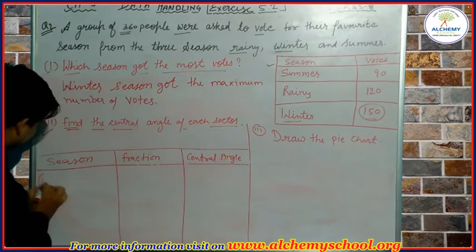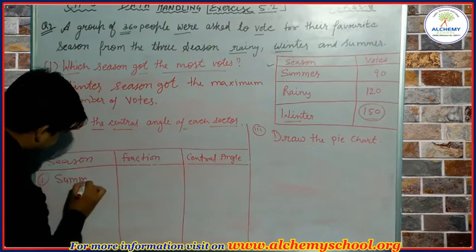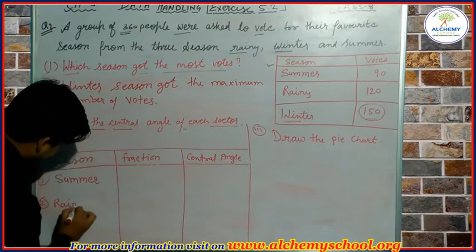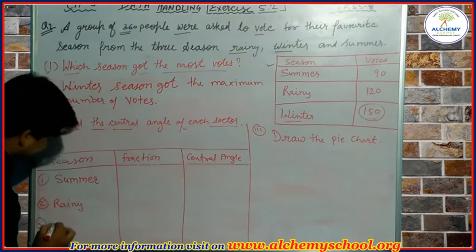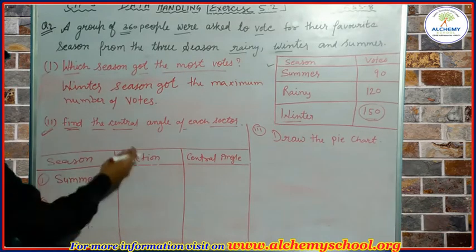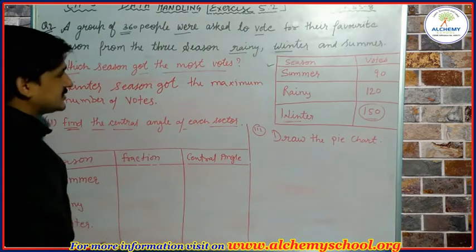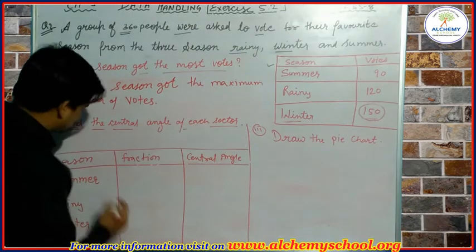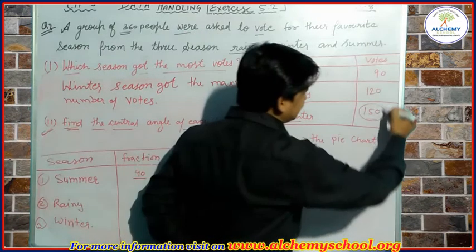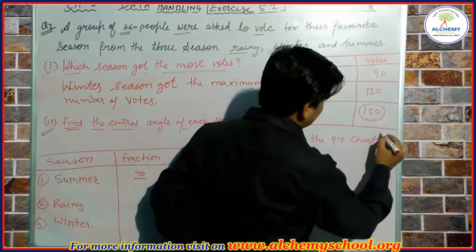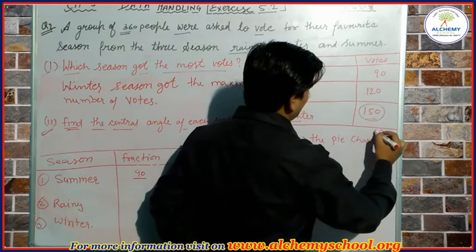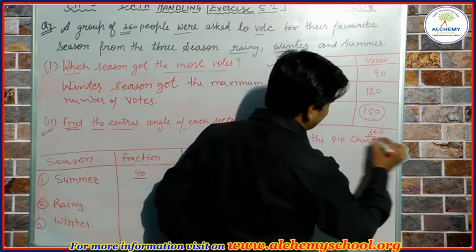The first season is summer, the second is rainy, and the third season is winter. Now let's write the fraction of votes that each season got. For summer there are 90 votes, so we write 90 upon the total, which means we have to add these values. 0, 9 and 2 is 11, and 5 is 16, carry 1, and 1, 2 and 3, so this is 360.